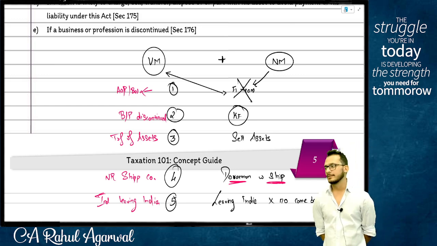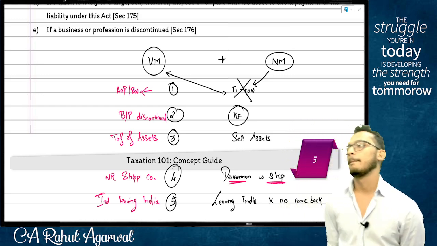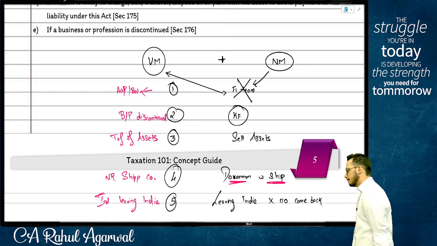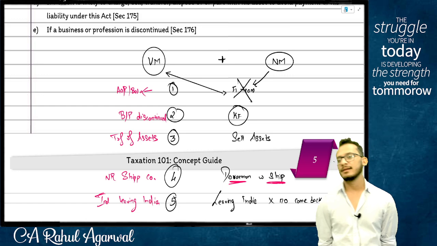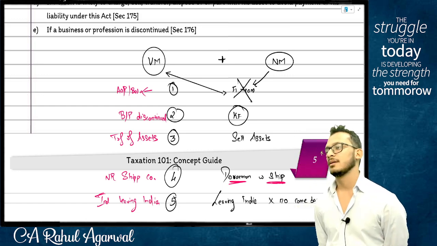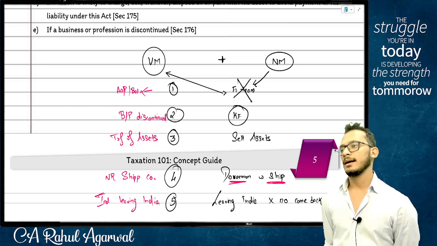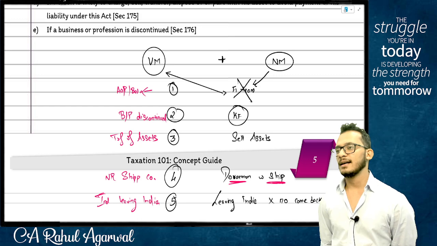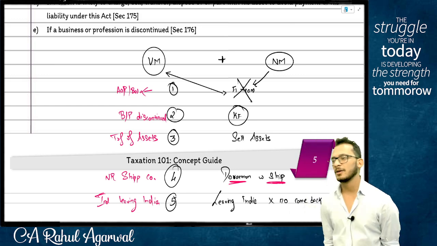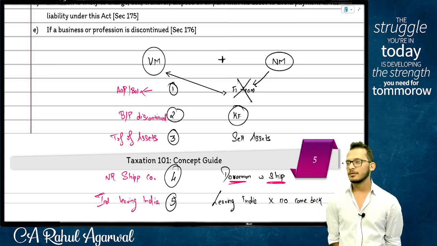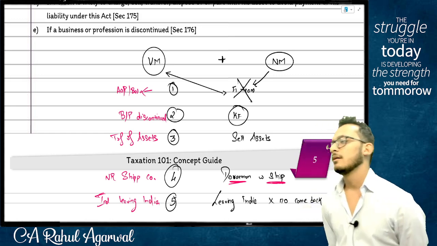Step number 7. Claim any losses / unabsorbed depreciation. People, all this may look a little weird to you. Don't worry. As we go into the subject, you'll understand this better. Full stop, continue.